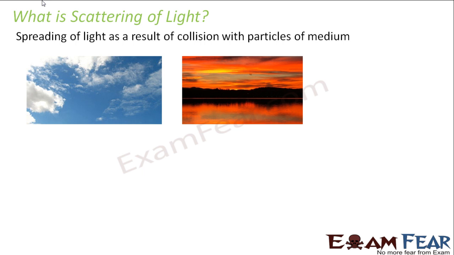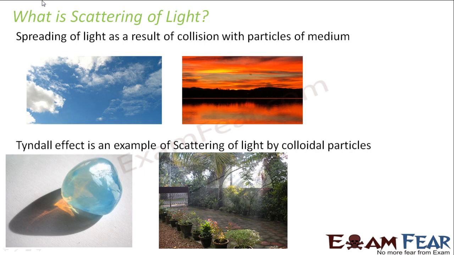Now, let us first understand what is scattering. When we talk of scattering of light, it is good to talk about Tyndall effect. Tyndall effect is an example of scattering of light by colloidal particles. There are different types of scattering phenomena, like Rayleigh scattering and all those things, but at this level we will only talk about Tyndall effect. So what is Tyndall effect? It is also a scattering of light. That means this also happens due to collision with particles of the medium. But in this case, the collision happens with colloidal particles.